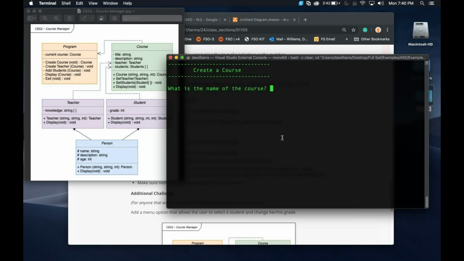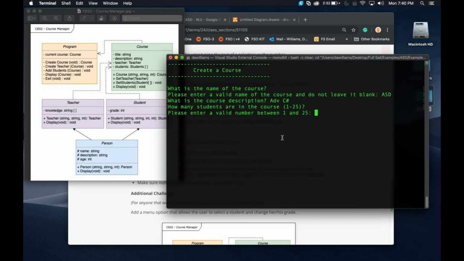So let's go ahead and create the course. 1. What is the name of the course? Blank. Oh, can't leave it blank. So this course is going to be ASD. What is the description of this course? We're going to say advanced C#. Let's make it easy. How many students? Let's leave it blank. Oh, nope.